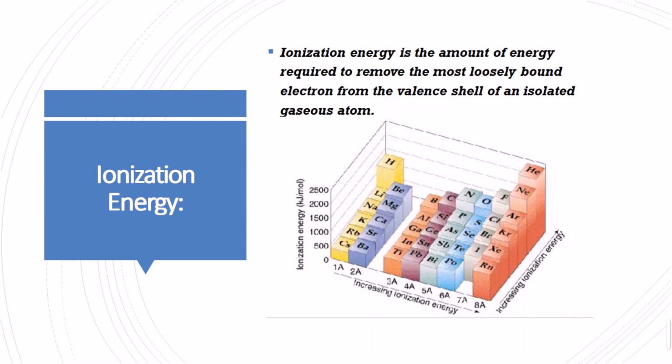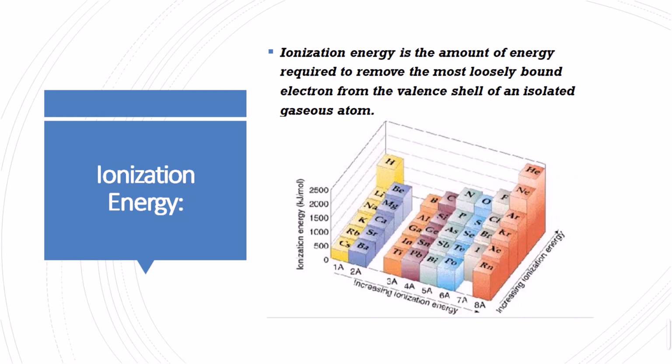When an atom is present in the isolated gaseous form, the valence shell has electrons that may be 1, 2, or 3. It doesn't matter how many electrons, but the amount of energy which we require for the removal of the one electron that is loosely bound in the valence shell, due to its weak attraction from the nucleus, makes removing the electron easier for us. So there is a trend for the gaseous atoms, and the ionization energy varies from group to group or element to element.